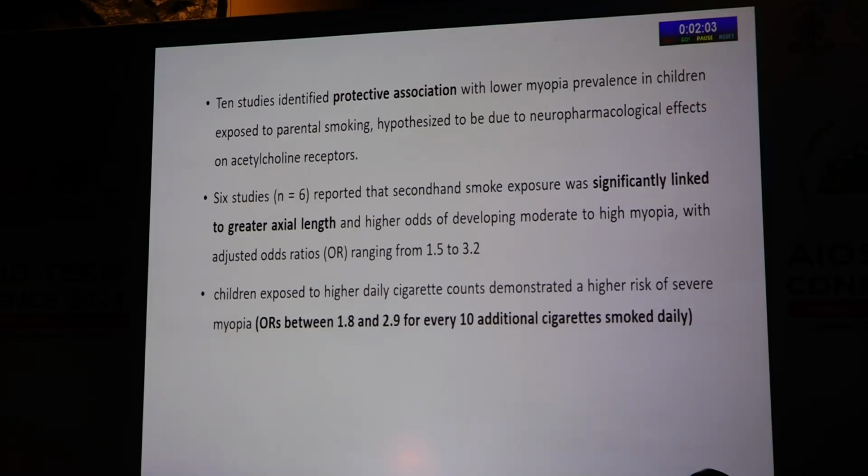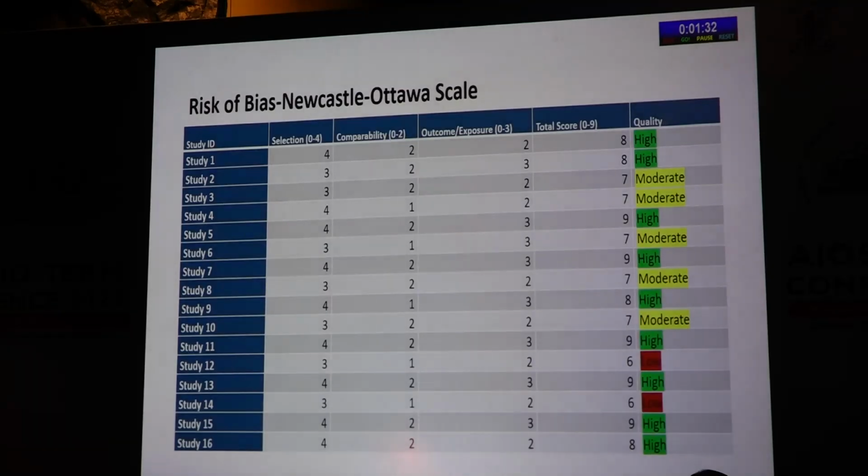Finally, 10 studies were identified as showing a protective association in terms of lower myopia prevalence and higher hypermetropia prevalence. 6 studies showed that second-hand smoke exposure can lead to an increase in axial length and more myopia. It was also shown that the children who were exposed to high daily cigarette counts demonstrated a high degree of severe myopia, with odds ratio varying between 1.8 to 2.9 for every additional 10 cigarettes smoked daily. The risk of bias was assessed by the Newcastle-Ottawa scale, and the quality of 9 studies was high, 5 was moderate and 2 were low.